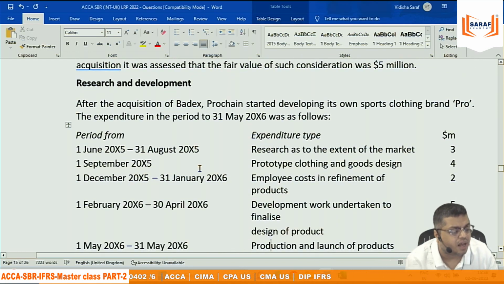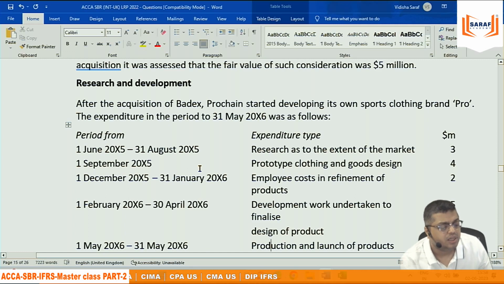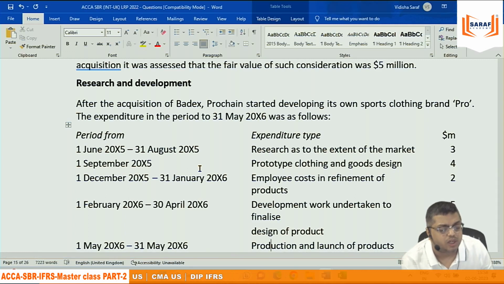Research and development. After the acquisition of Buddocks, that means the company we acquired, P started developing its own sports clothing brand, Pro. The expenditure in the period to 31st May 2016 is as follows. 1st June to 31st August, research to the extent of market.